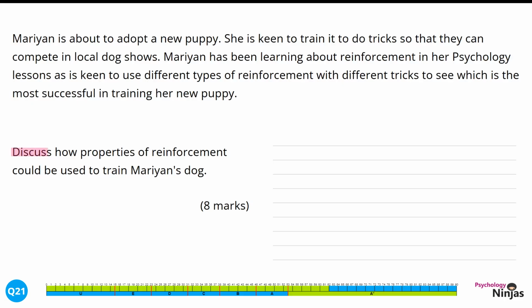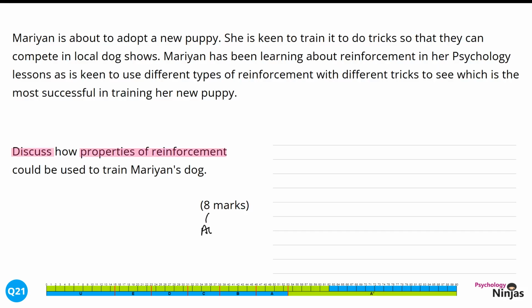Here we have the command word discuss. In a discuss question, we need to explain and apply. There's no need to evaluate and there's no need to give a conclusion with this command word. This is focused on properties of reinforcement or schedules of reinforcement. There are 4 marks available for our explanation of different schedules of reinforcement. This is also a STEM question, and so we need to link our examples back to Marianne's dog. There are a further 4 marks available for our application and our different examples that we use. It's really important here that all our examples are pertinent to our STEM and a dog in this instance.